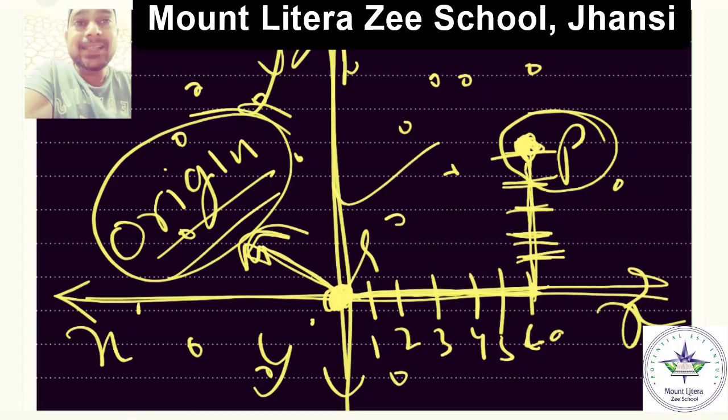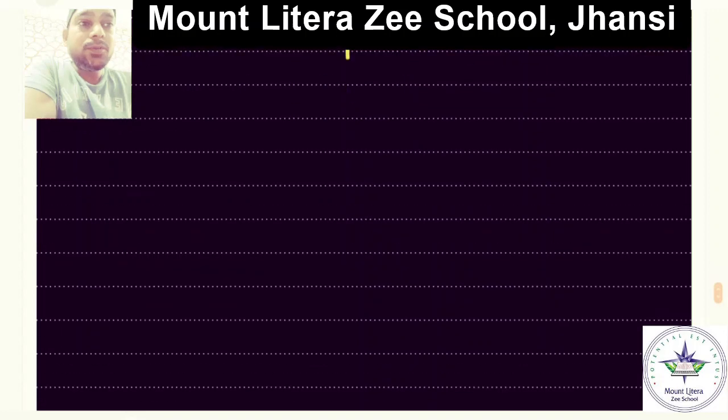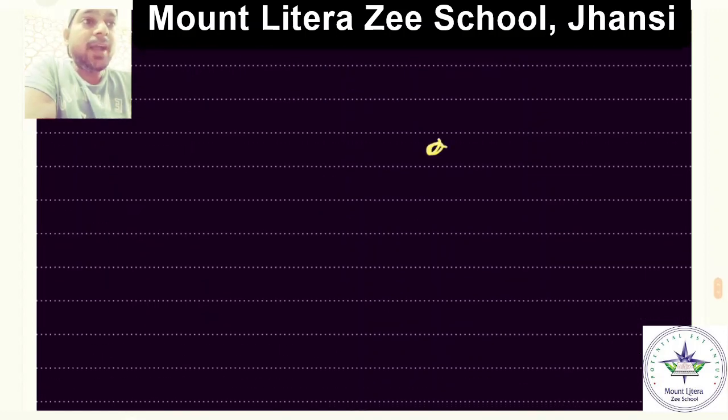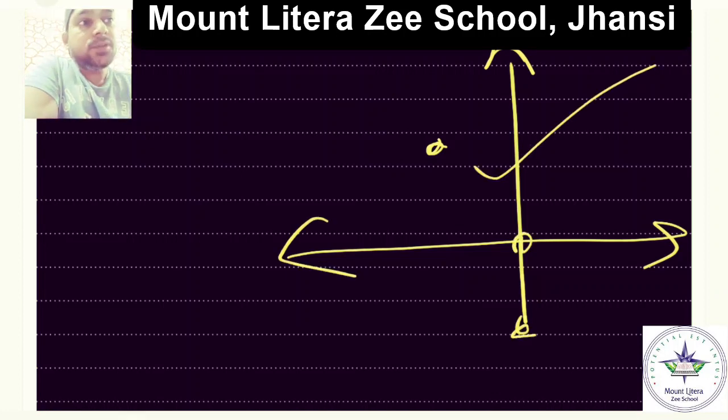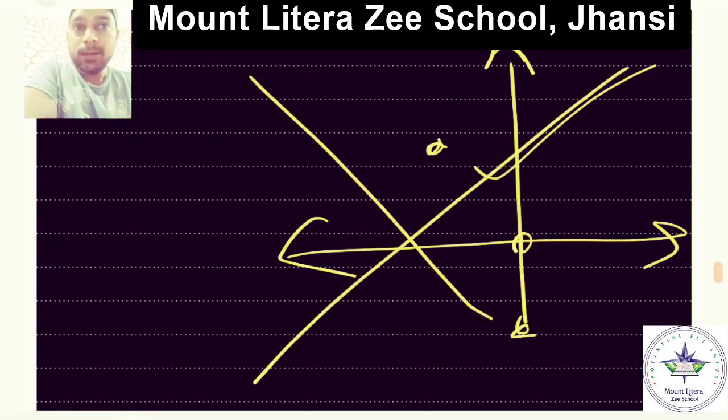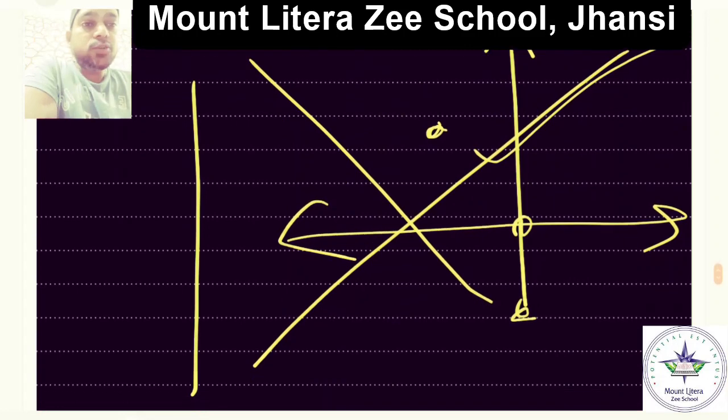When you have drawn the x-axis and y-axis, you are going to consider them throughout the question, throughout the sum, throughout the numerical you are solving, right? Why? Because according to this, you are defining the position of the object. Now suppose a child comes to me and says, sir, I draw the x-axis and y-axis this way and this is my origin. Will it be right? Yes, of course it is going to be right. You can draw the x-axis and y-axis the way you like. It's not necessary that it has to be drawn this way.